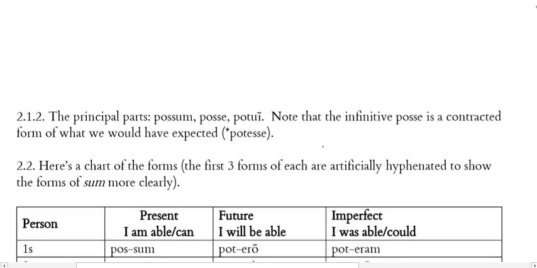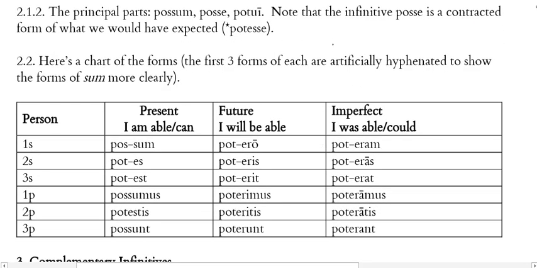All right. So let's just remind ourselves here something from the lesson and the chapter. These are the 3 principal parts: possum, posse, potui. And notice here that the infinitive posse is a contracted form of what we would have expected, right? The infinitive of sum is esse. If I'm adding pot to all the forms of sum, including the infinitive, I should get pot esse. What seems to have happened is contraction, where the e probably fell out first, and then the t followed by the s assimilates, and I'm left with posse.